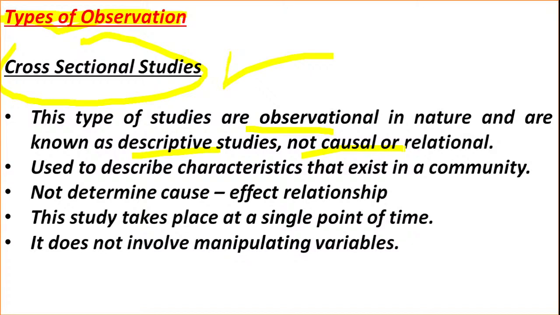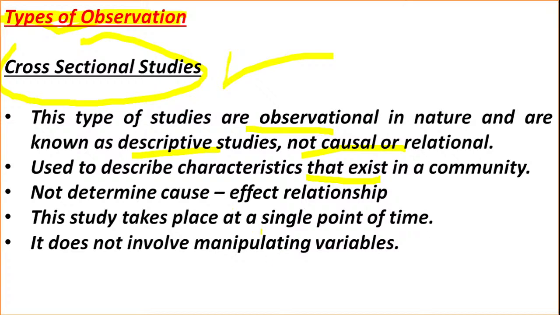Cross-sectional studies are used to describe the characteristics that exist in a community. These studies will not determine a cause and effect relationship between different variables.